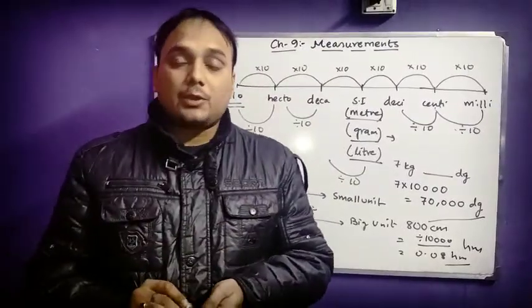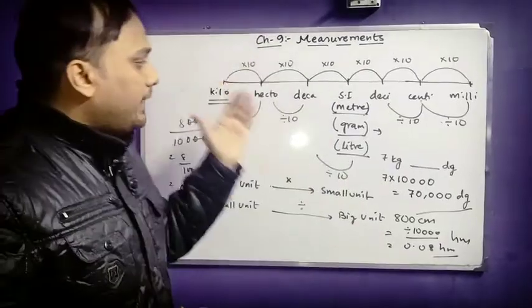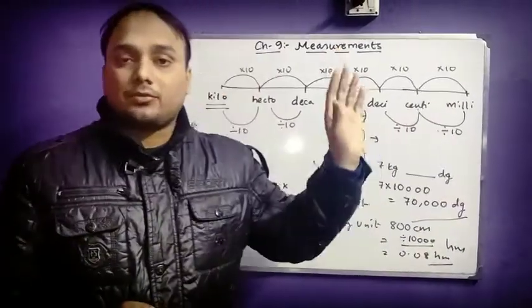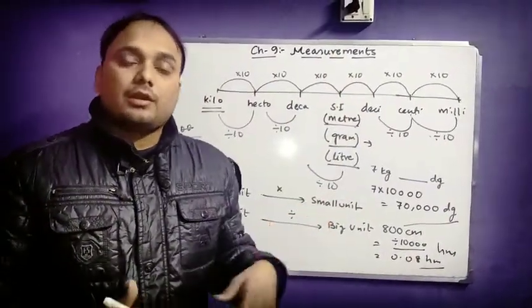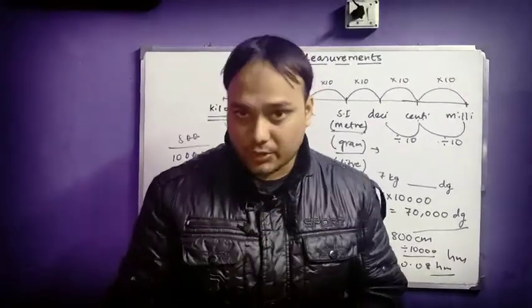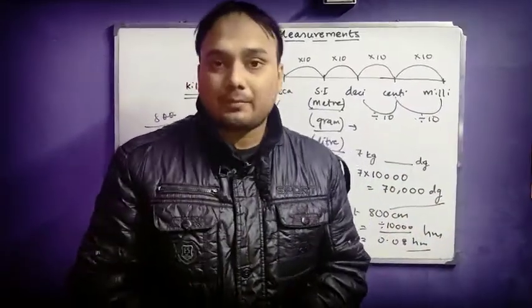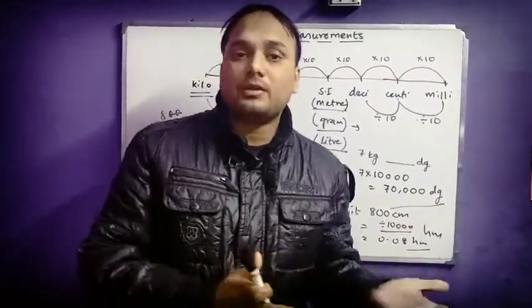So students, I hope that now you have understood how you will convert any one unit among these to any of the other units. You sometimes have to divide, sometimes have to multiply, depending upon what kind of conversion you are doing. If you are converting from bigger to smaller, then you have to multiply, and if you are converting from smaller to bigger, then you have to divide.